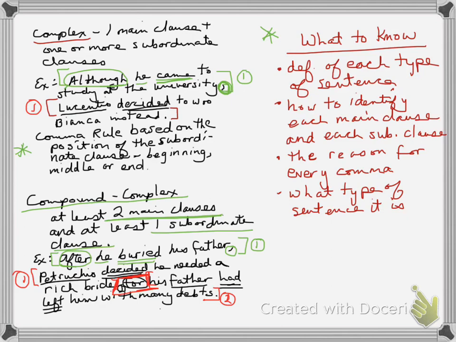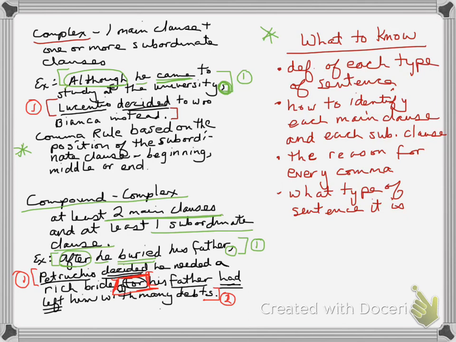So as we've been analyzing the structure of this sentence, we see that, again, in the red, we have the main clause, Lucentio decided to woo Bianca instead. Now, what about what comes before? Although he came to study at the university.